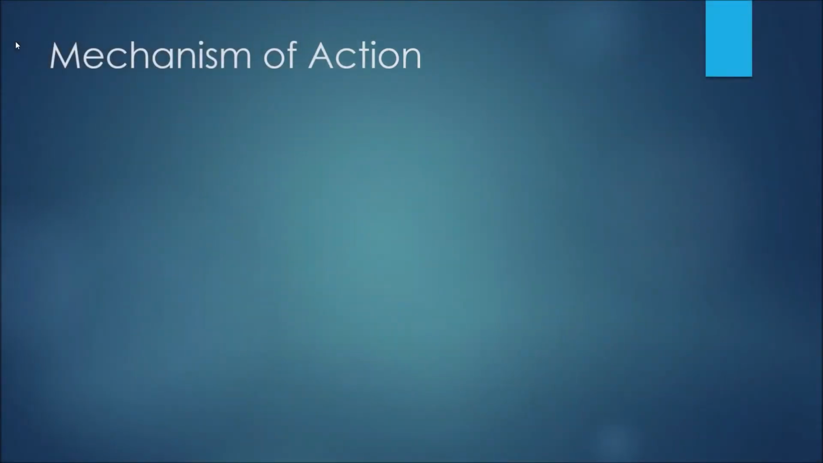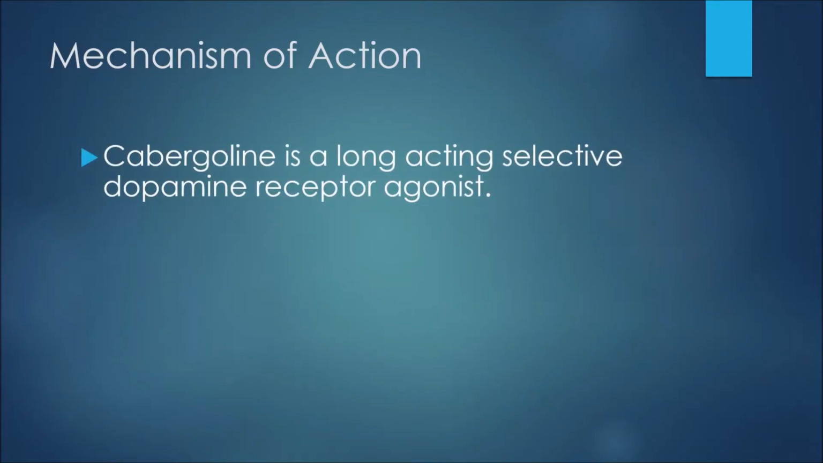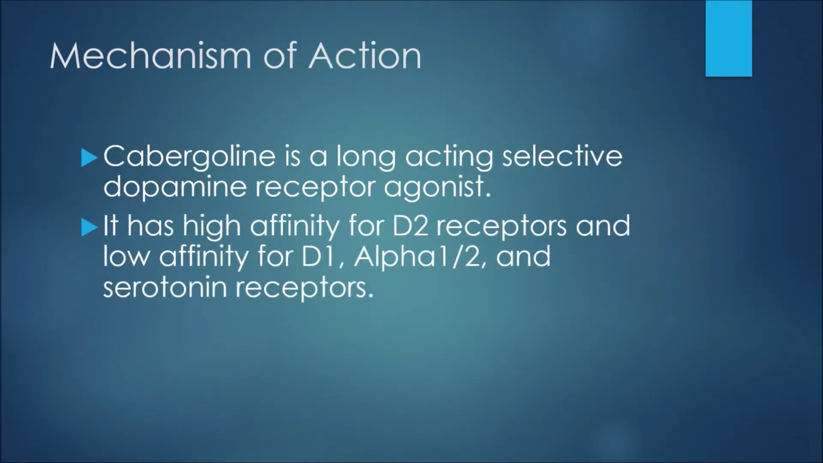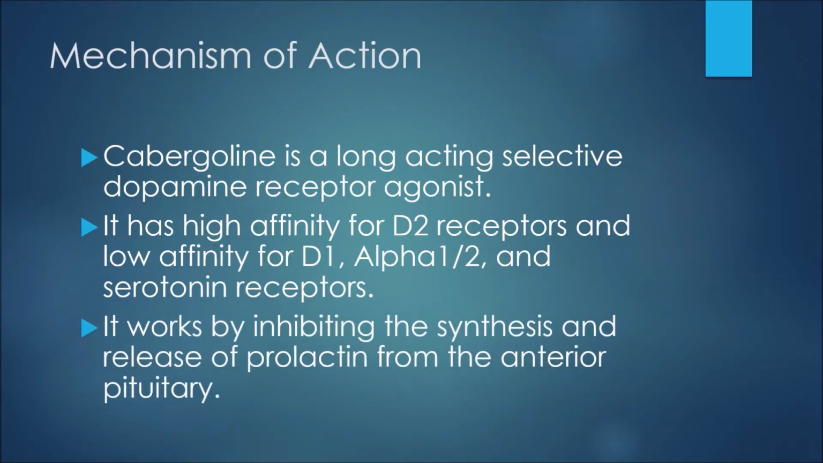So the first thing to discuss here would be the mechanism of action or how this medication works. Cabergoline is a long-acting, selective dopamine receptor agonist. It has high affinity for D2 receptors and low affinity for D1, alpha 1 and 2, and serotonin receptors. It works by inhibiting the synthesis and release of prolactin from the anterior pituitary.